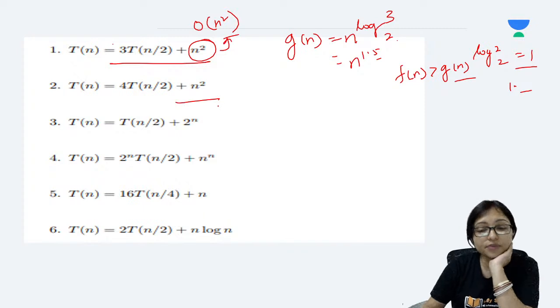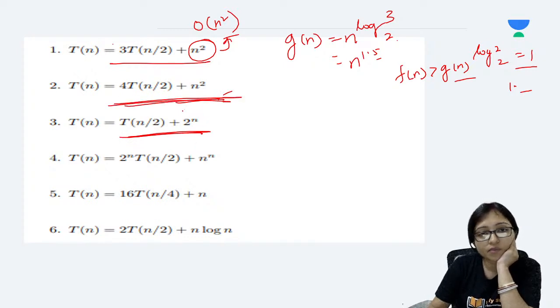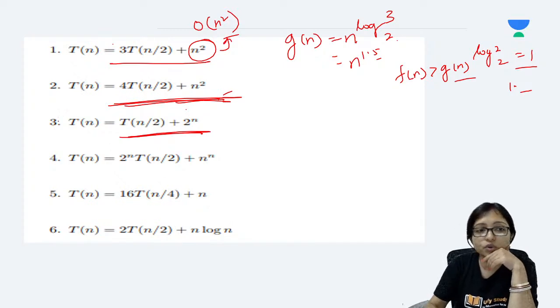Now, what will be the answer for this one? Achha, this one you can do. What will be the answer for this one? Tell me what will be the answer for this one. Quickly do it.